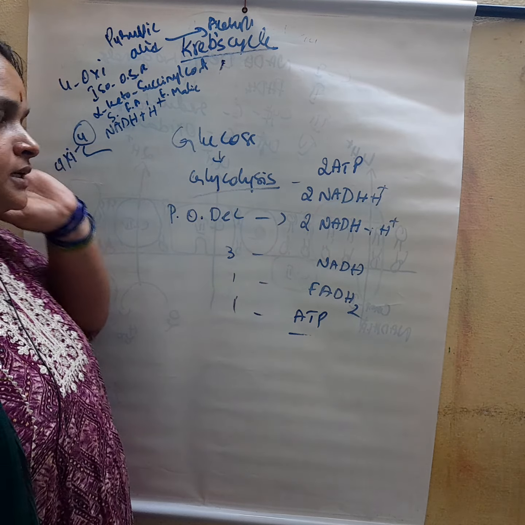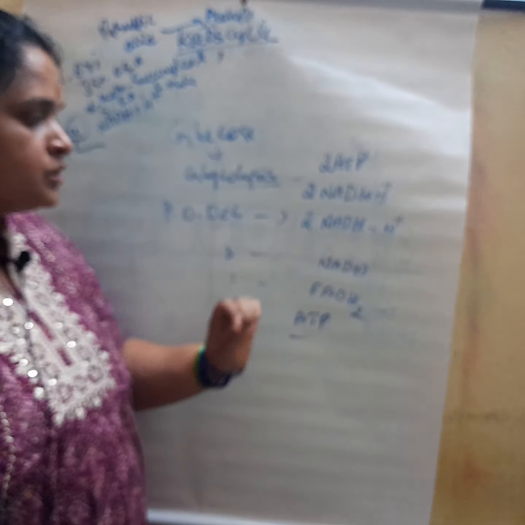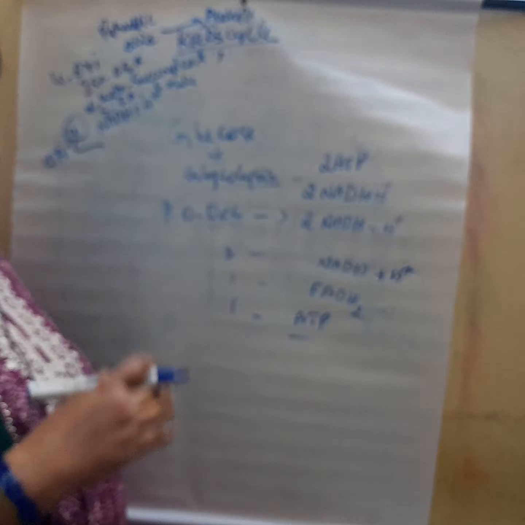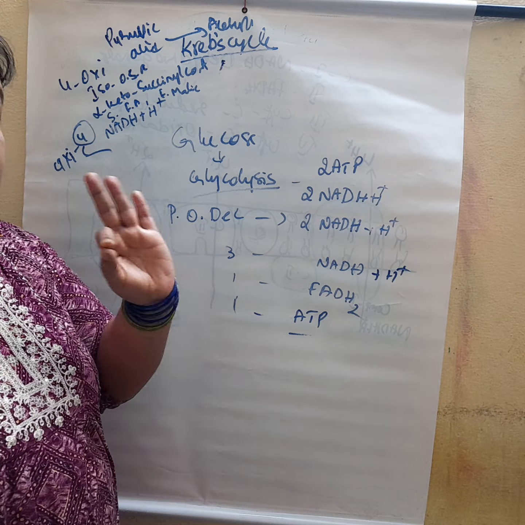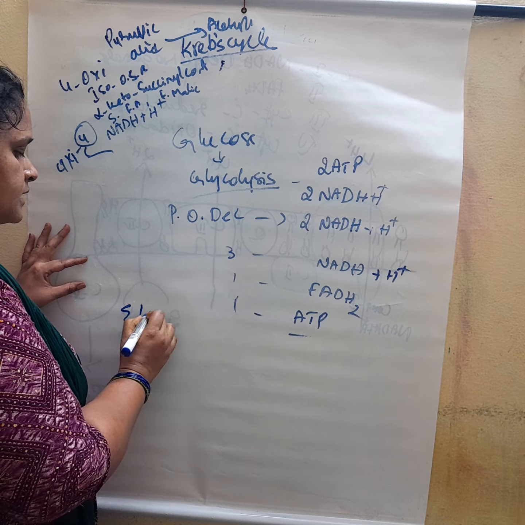Right. So now this NADH and FADH2, which are formed in different steps of respiration, are converted into ATP. How are they converted? That is the third step of aerobic respiration, called electron transport.